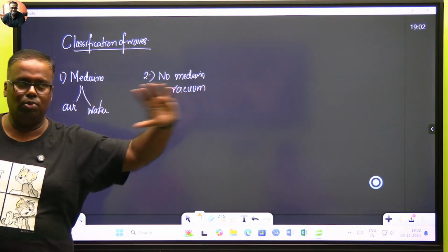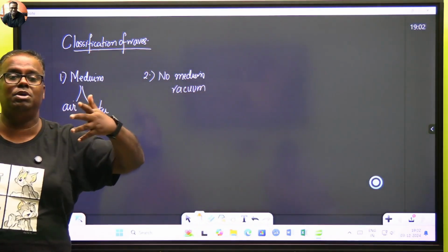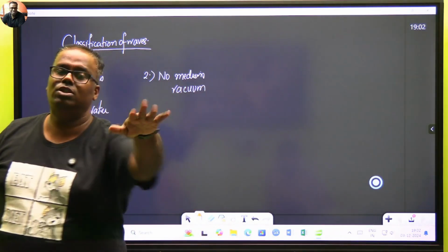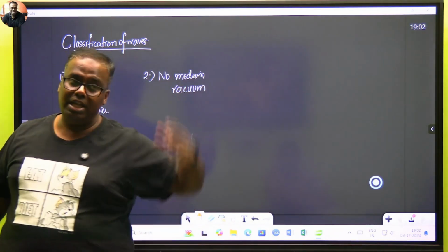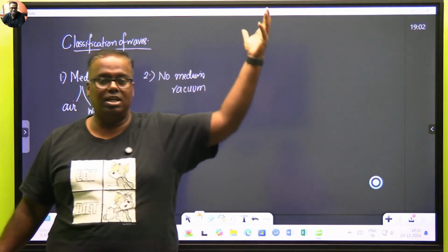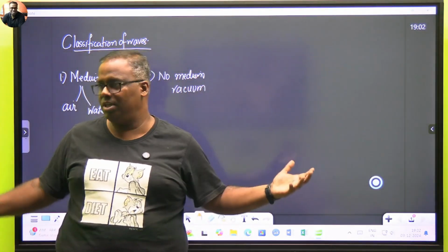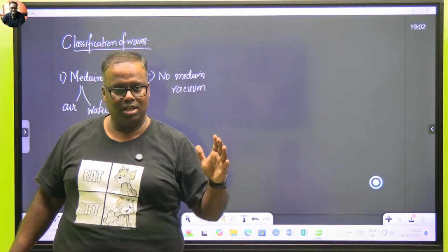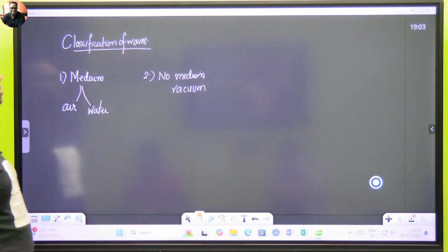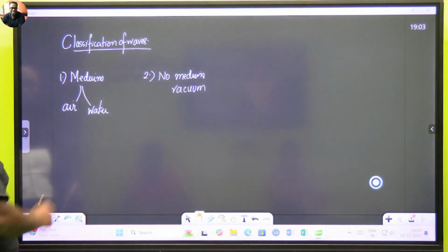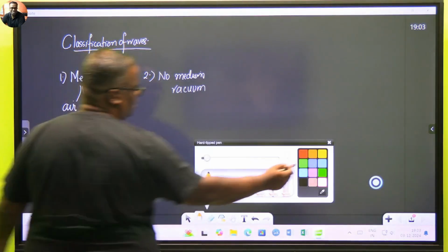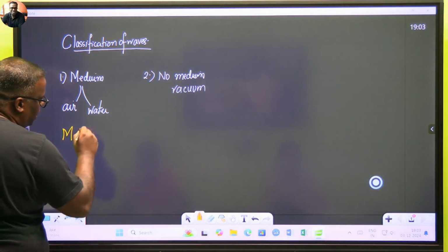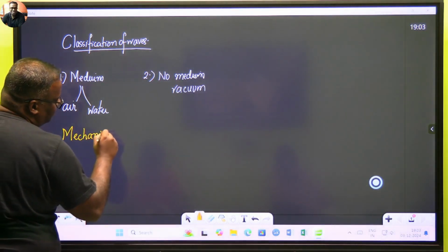The wave may travel through air, which is most common. You are hearing me because I am speaking to you right now. There is air in between, and the wave is traveling through air. Sunlight is reaching us from where? From the sun to the earth, through the vast space which does not have any air or any atmosphere, vacuum. So on the basis of medium, when we classify waves, the ones which use a medium are known as mechanical waves.